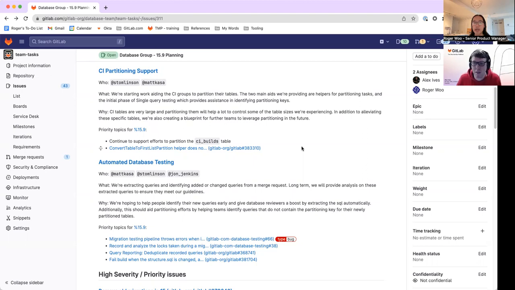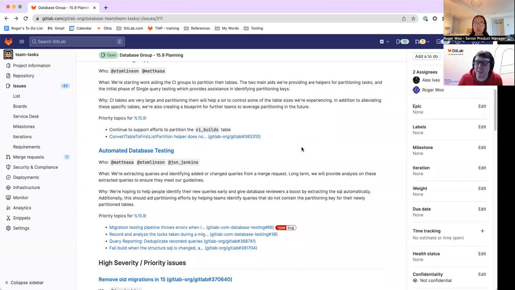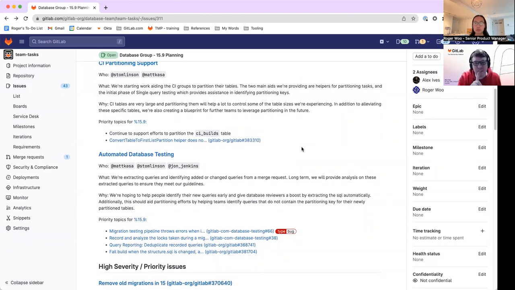Just to clarify, the 0 partition here really just means we're introducing the concept of partitions without actually partitioning anything. So we're setting up a lot of the infrastructure in place to unblock the actual partitioning work to come. Yep. So 0 partitioning here means the table will be partitioned, but only with one partition.